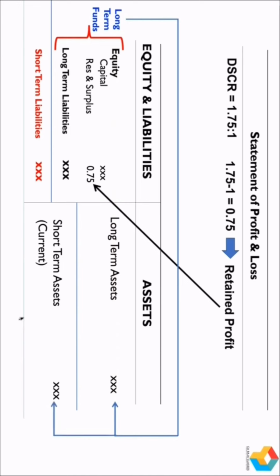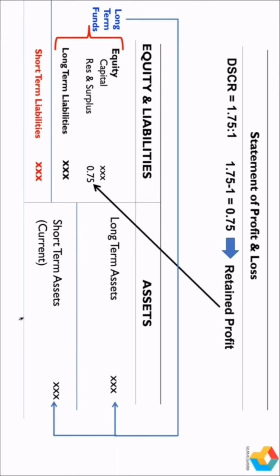Now try to link with our fund utilization principle. We said a portion of current assets should be funded by short-term funds and another portion should be funded by long-term funds. I marked it as ideal. Utilizing the long-term funds for creating short-term assets is ideal because that is going to relieve the business from liquidity pressure. So if a business is having a DSCR of 1.75, that 0.75 gets retained in the business.